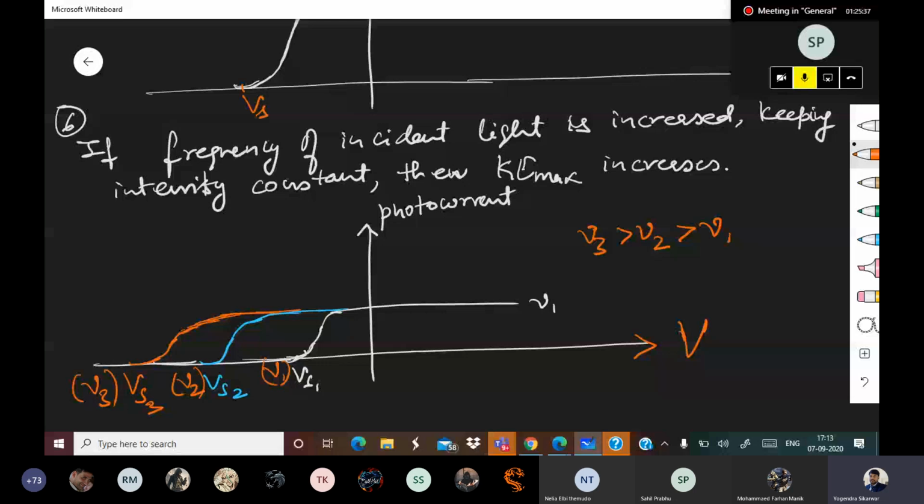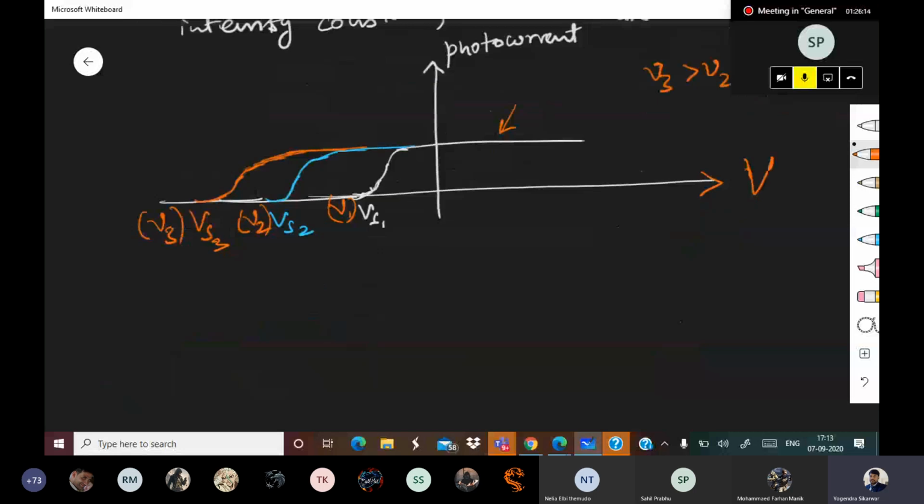This new one is not required here. So what exactly you are noticing here? This is representing your saturation current. So saturation current is remaining the same in all three cases. Why? Because the intensity of light is the same. The number of photons which are incident at any moment are remaining the same. Correct? Good.